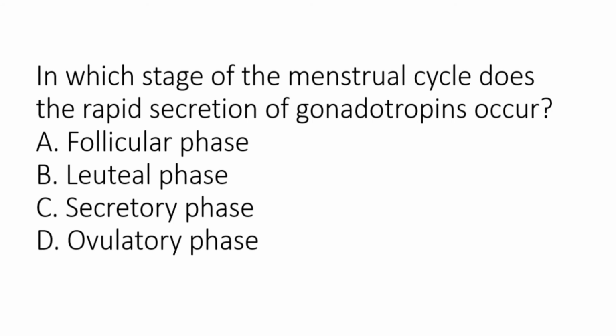In which stage of the menstrual cycle does the rapid secretion of gonadotrophins occur? Gonadotrophins are LH and FSH. Its rapid secretion occurs during the ovulatory phase because LH surge leads to the rupture of the Graafian follicle to release the mature ovum.